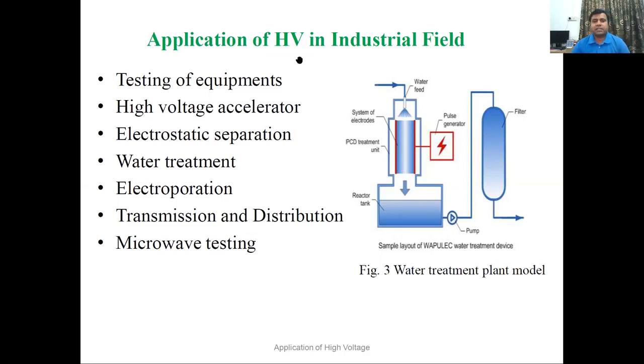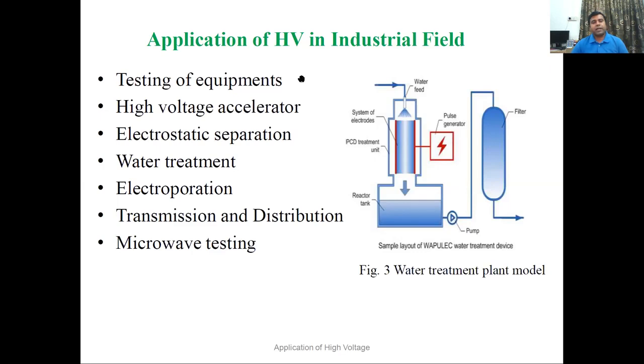These are some applications of high voltage in the industrial field, like testing of equipment. Whatever power equipment is there, like transformer, circuit breaker, isolator, insulator, cables, we need to test these before putting them into the power system.